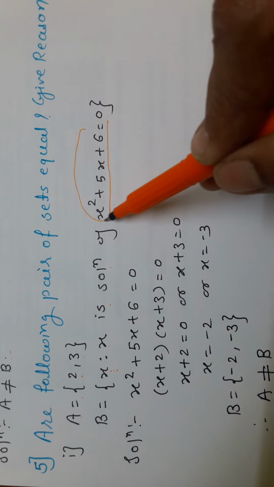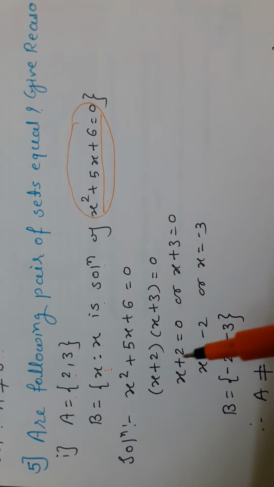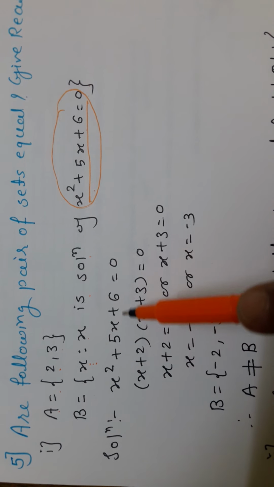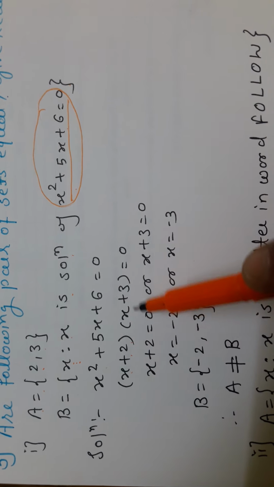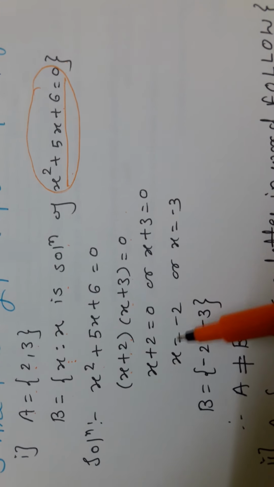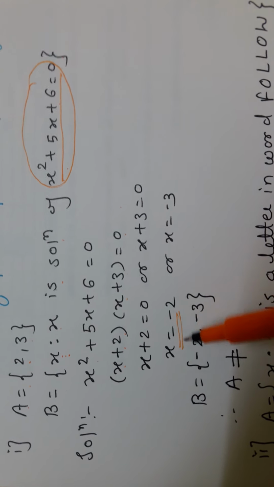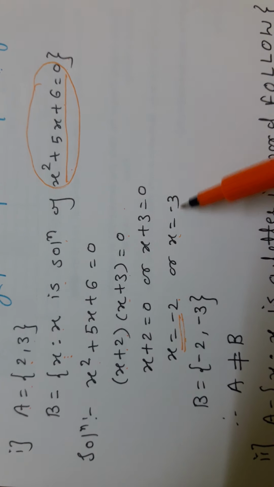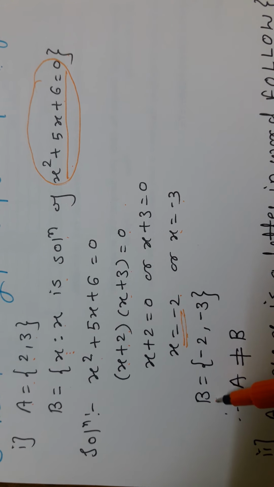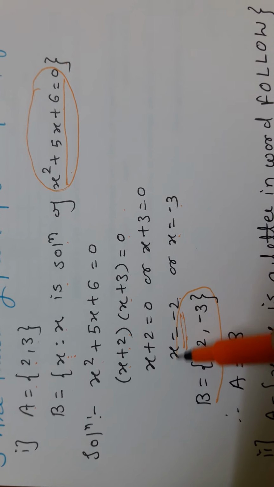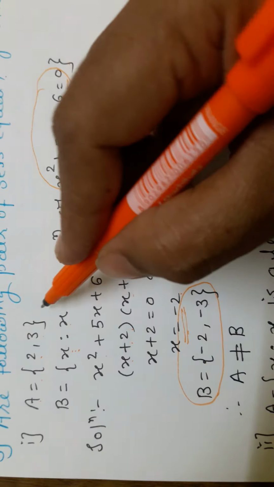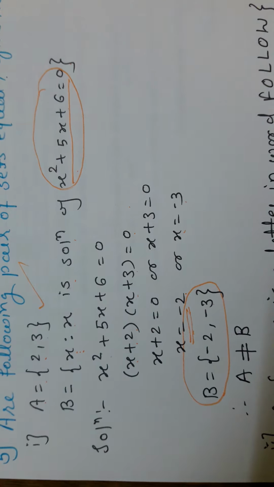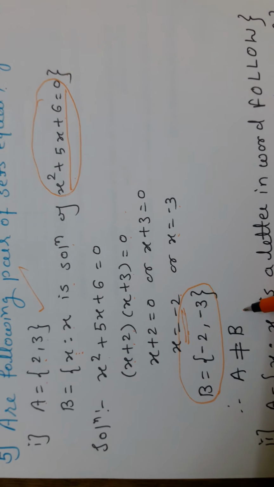First of all we have to find the solution of this quadratic equation, x squared plus 5x plus 6 is equal to 0. We get the two factors (x plus 2)(x plus 3) which is equal to 0. So from here we get x is equal to minus 2 and x is equal to minus 3. So set B converted into roster form is {minus 2, minus 3}. But set A is given as {2, 3}. That's why both sets are not equal.